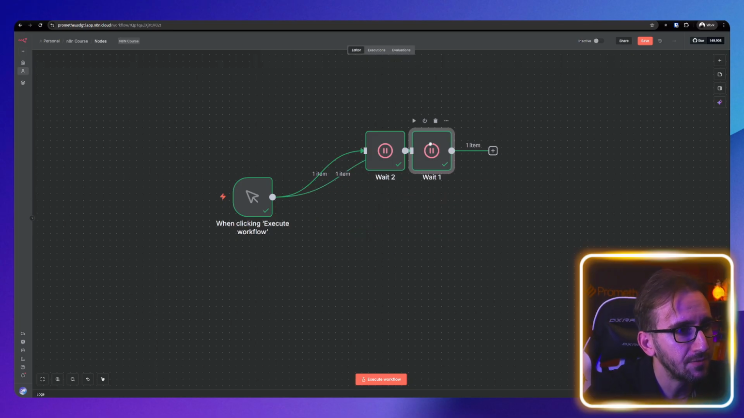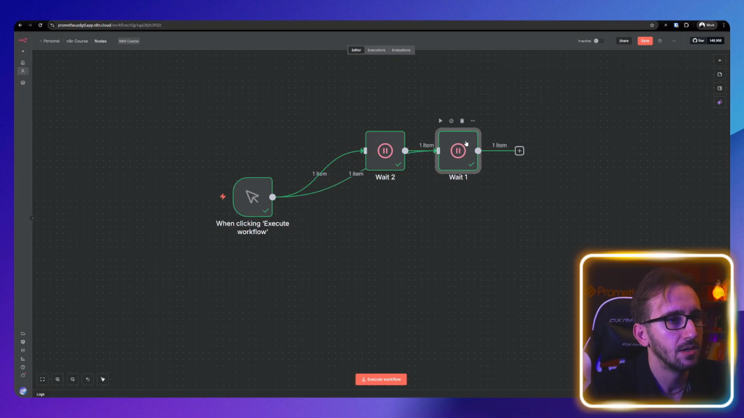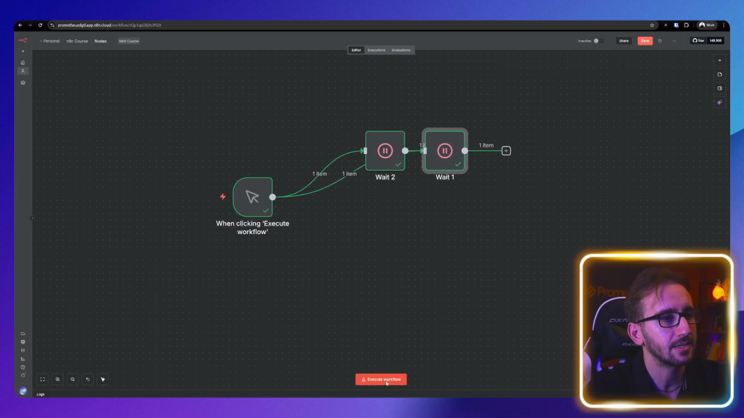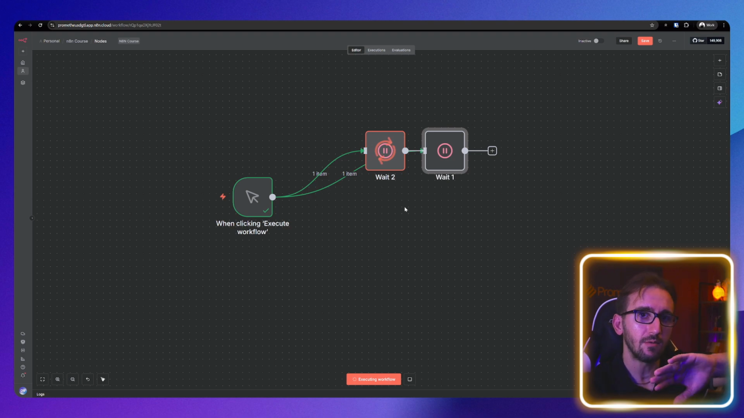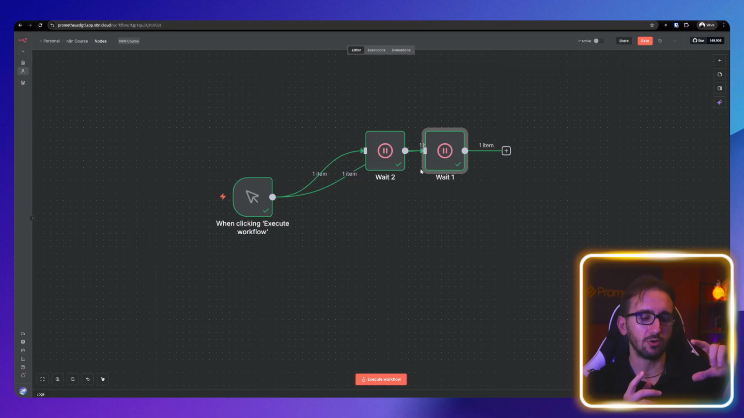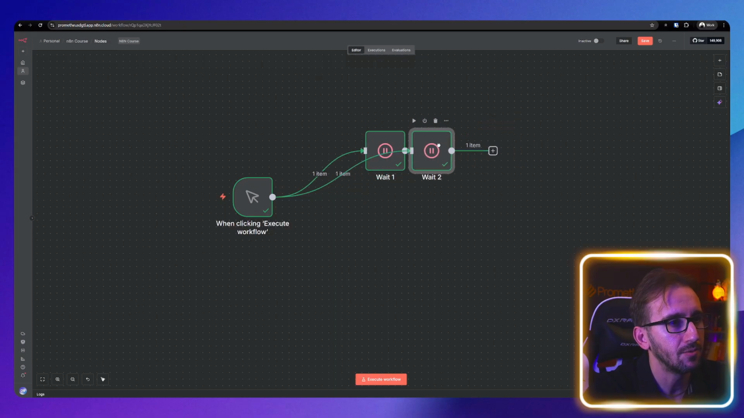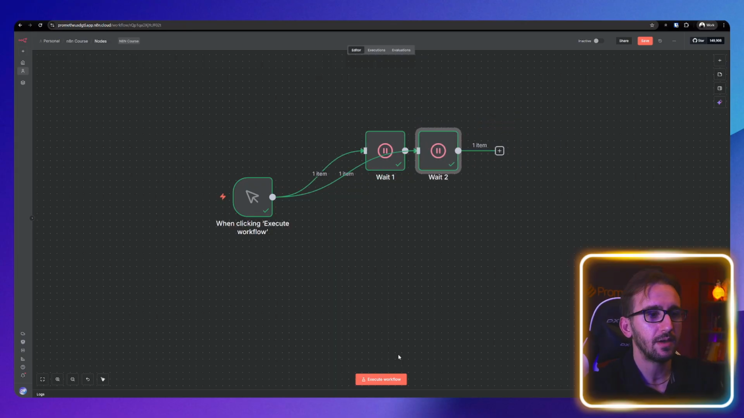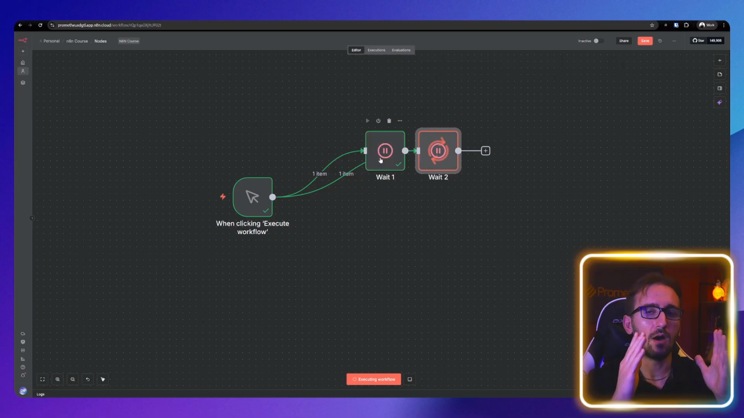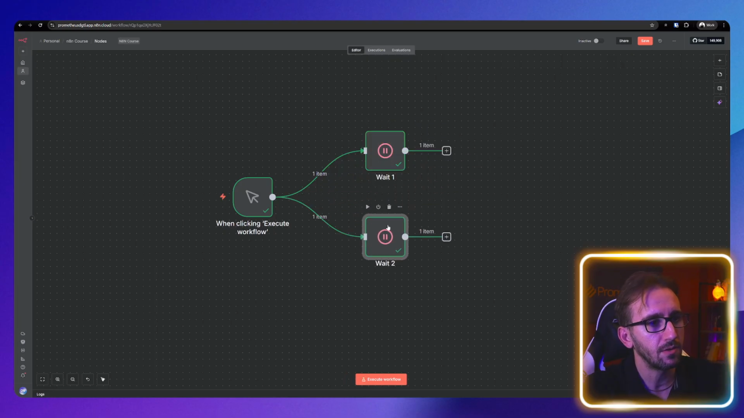But what happens if two nodes are on the exact same height? Like these two nodes are in the exact same height. In this case, the one that's on the left is gonna run first. So n8n just takes, I guess, nodes from the top left side all the way to the bottom right side and runs them this way. So if I reorder them again and I put the wait 1 on the left side, it's gonna run this first and then the wait 2. Now, after both are finished, the workflow is truly finished.